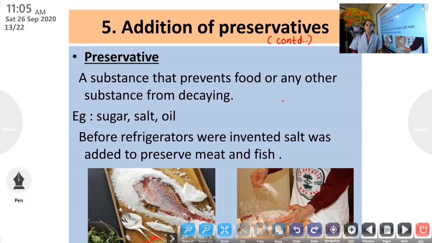Now in the last class we have studied about preservation of food. Do you remember that? Okay, we shall recollect the points we have learned in the last class. Food gets spoiled due to some reasons. Do you remember which are they? Yes, temperature, air, moisture and germs. Then we went to preservation of food. Preservation of food means the process of storing food for a long time without getting it spoiled.